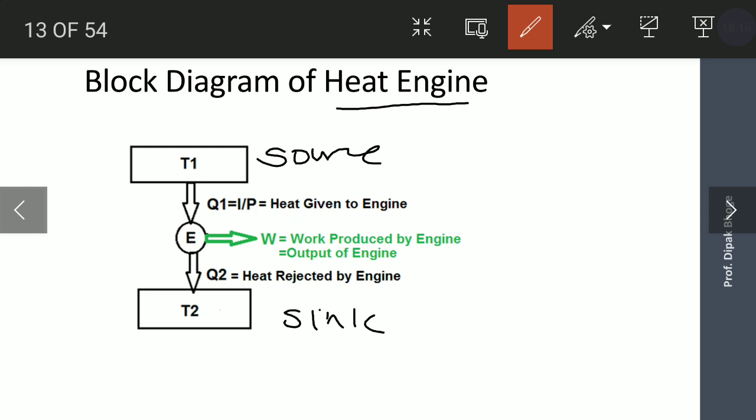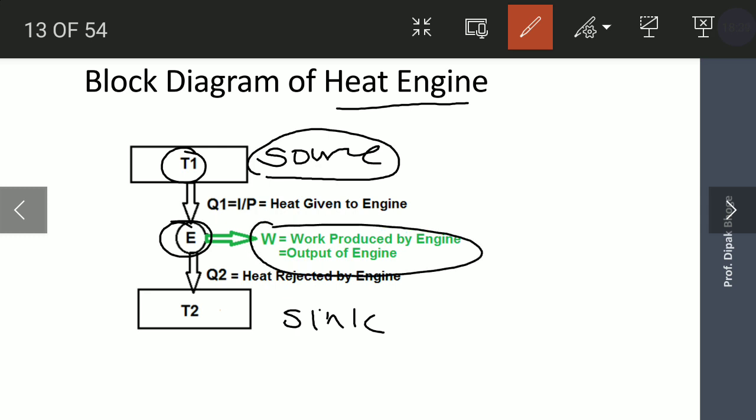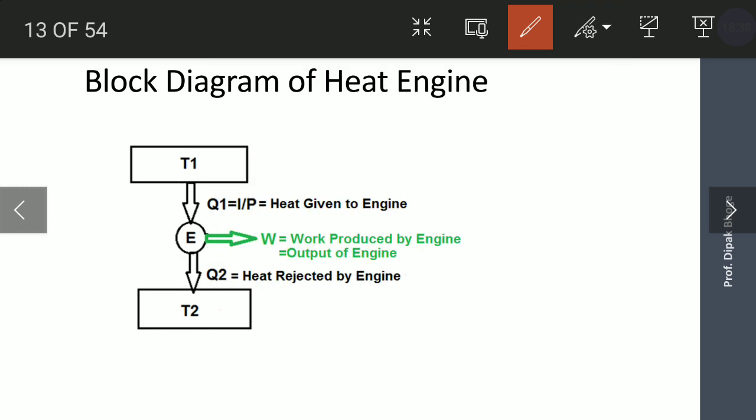Then at that source temperature, assume the heat is generated at a T1 temperature, that heat is given to this heat engine. That heat engine provides or generates W amount of work, and the remaining amount of heat is rejected into the surrounding or atmosphere.